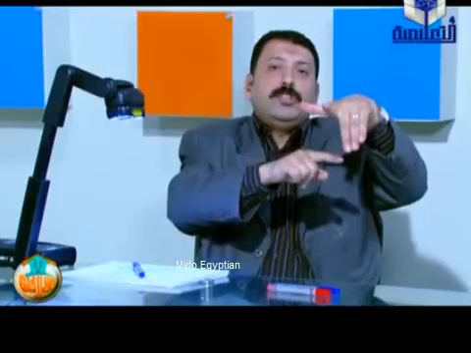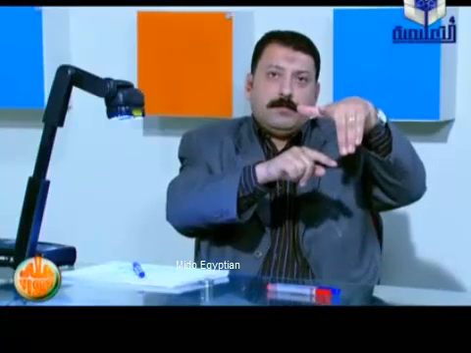But here, Fleming left-hand rule is used to determine the direction of induced current, where we will start with the thumb. Here we start with the rest of the fingers.